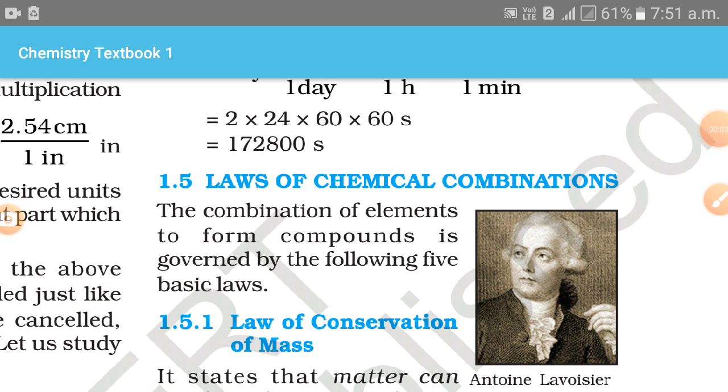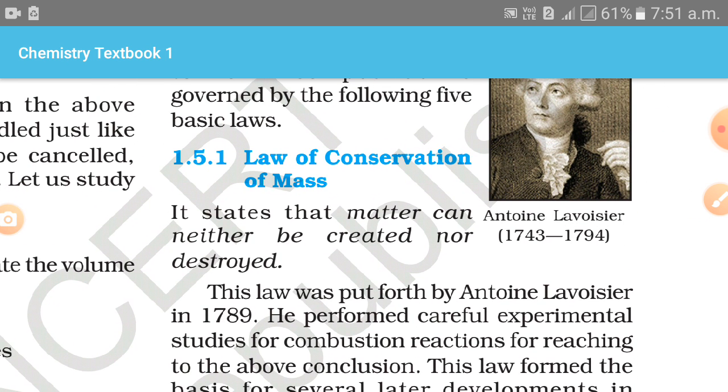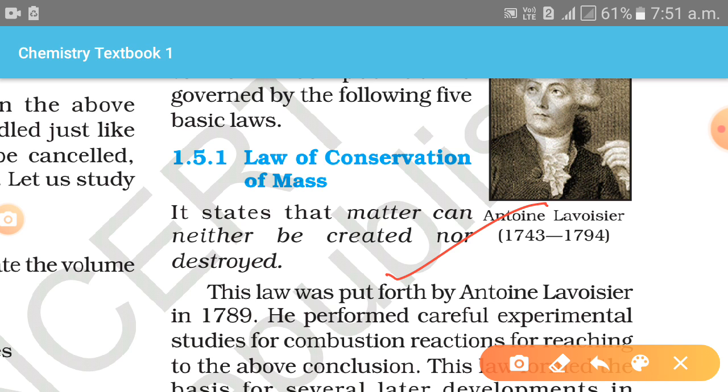Now today our topic is law of chemical combination. Tips and tricks related to this law. The law of conservation of mass, you know that it states that matter can neither be created nor be destroyed. Yes, but some facts are also there. The law of conservation of mass does not hold good for nuclear reactions.